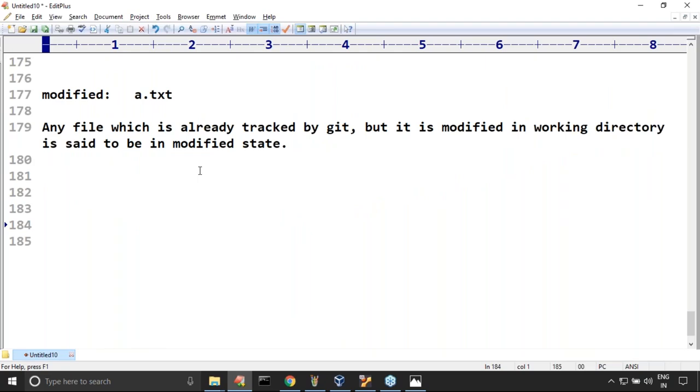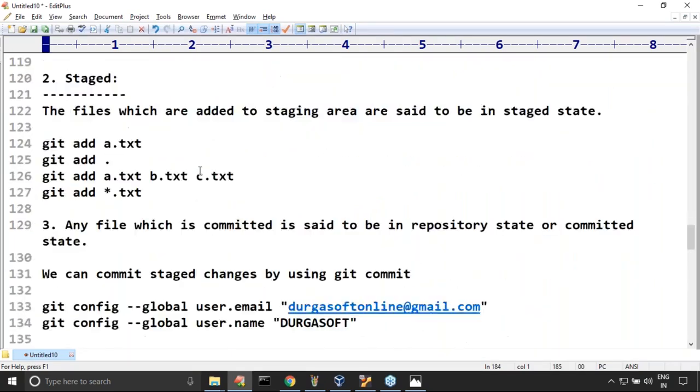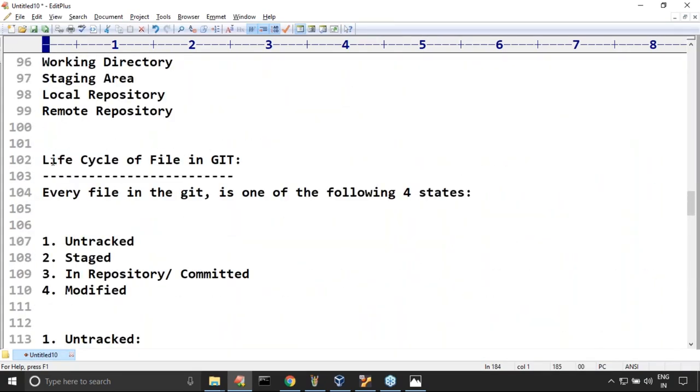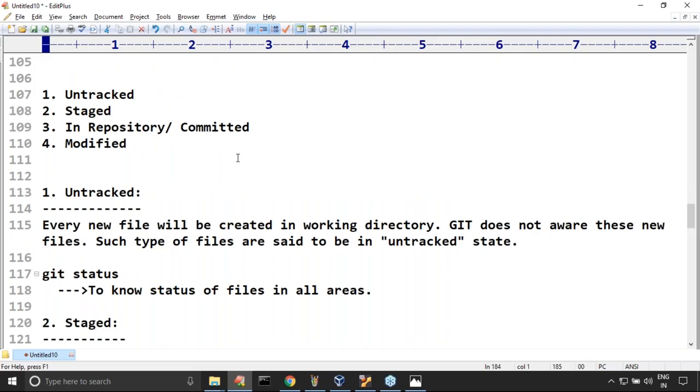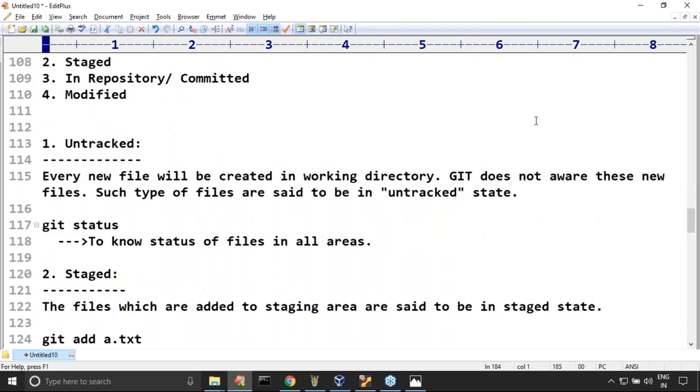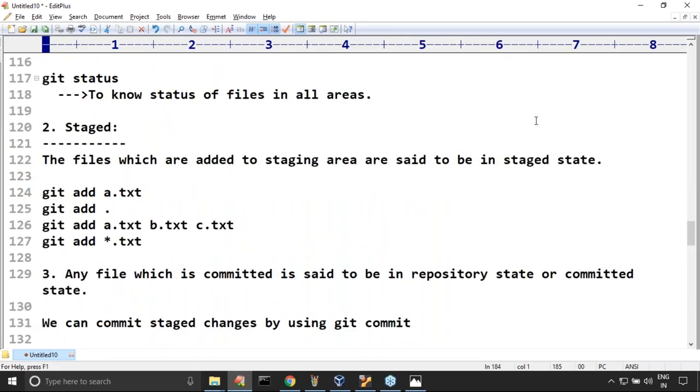This is just the life cycle of a file in Git. Please make sure you are aware. Up to this, any doubt? Are you feeling comfortable?